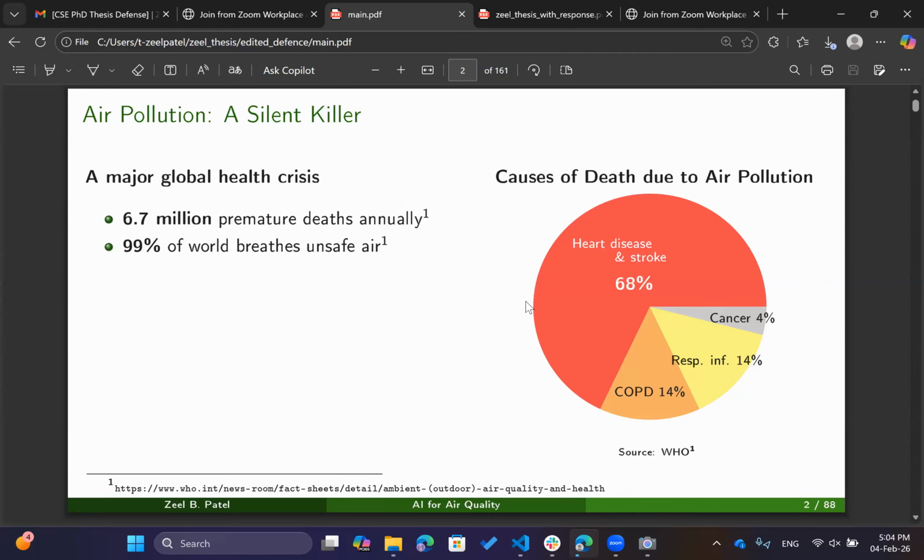So as some of you are aware, air pollution is a deadly problem. And why I say some of you is because air pollution is not as actively discussed as the other problems. Here are some facts. 6.7 million people prematurely die because of air pollution. And 99% of the world, which is like the entire world, breathes unsafe air.